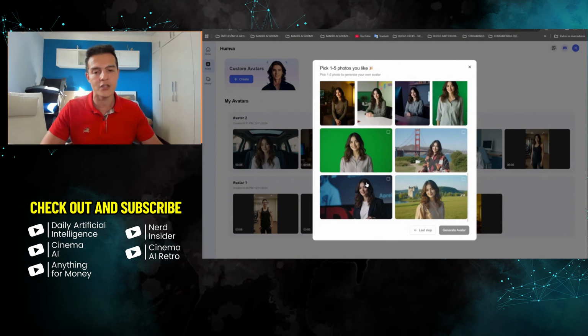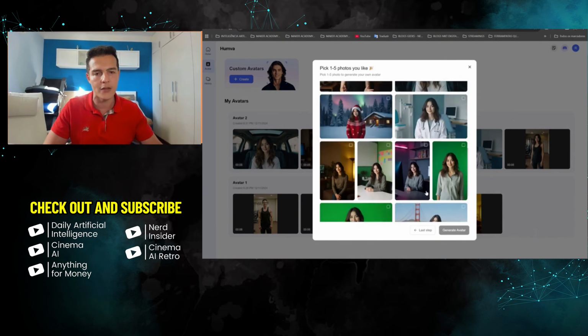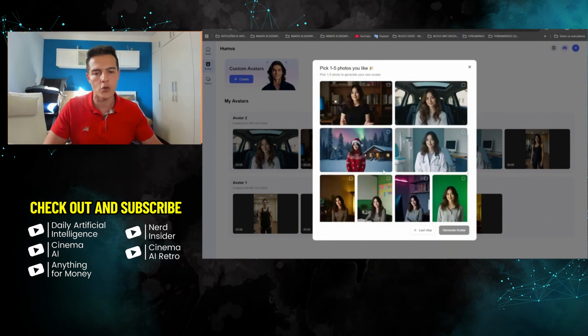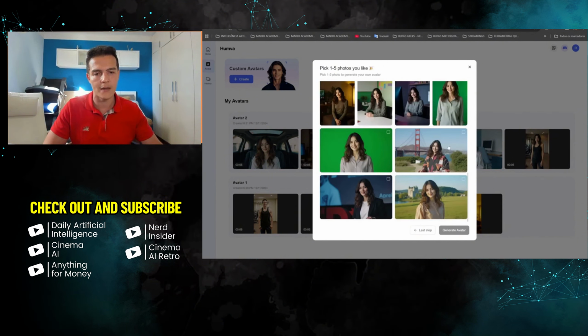I think this presentation one is cool. The person is not just facing forward, but also turned to the side. On the stage, I think. That's really nice. So what are you going to do? You're going to choose 5 here. I'm going to try to choose 5 that I didn't pick last time, and then I'll generate it.